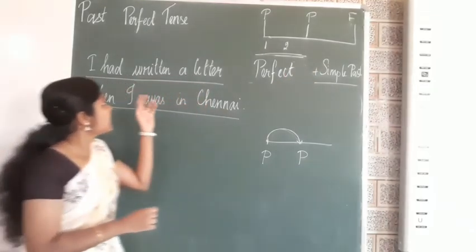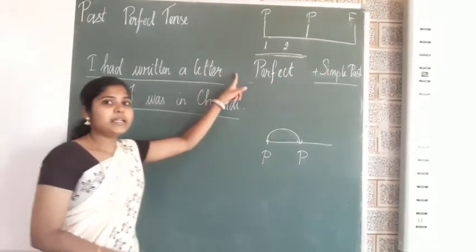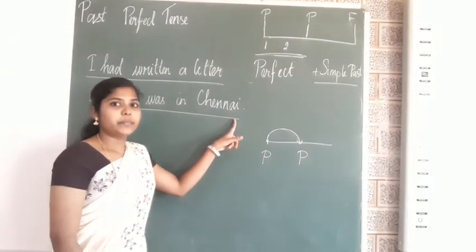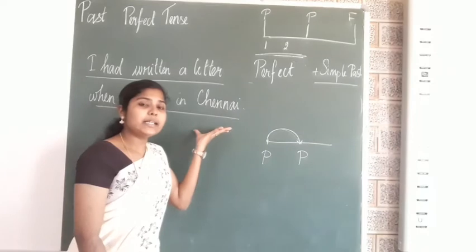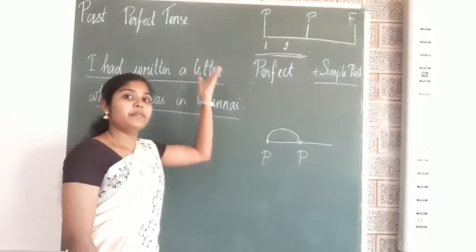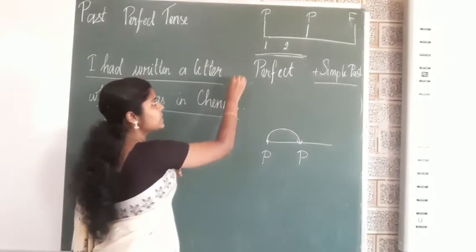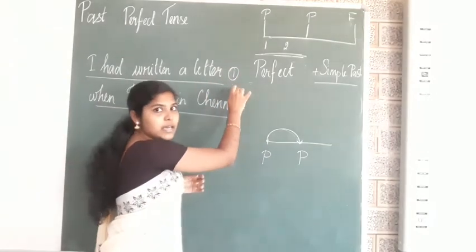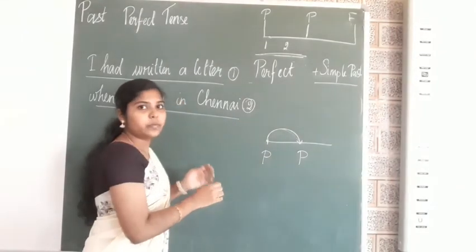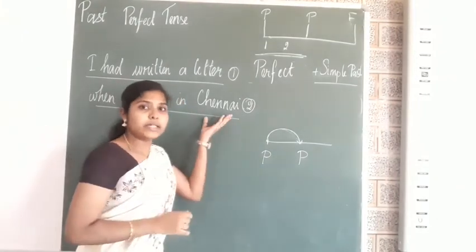Now look at this example. I had written a letter when I was in Chennai. When I was in Chennai, this itself is a past activity. This happened before. Okay. This is the first completed activity. This is the second completed activity. We are not in Chennai.